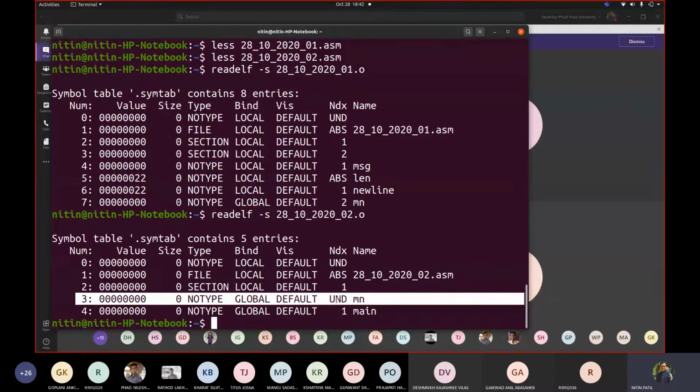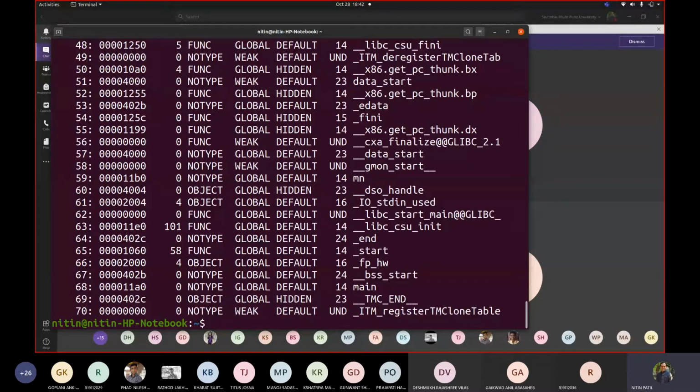Correct. Now what exactly does it mean? While we try linking this code, these two symbol tables should be connected together. And if I now try to find the symbol table which is generated with this a.out, let us see where mn is. See the mn entry, how many times mn is found.